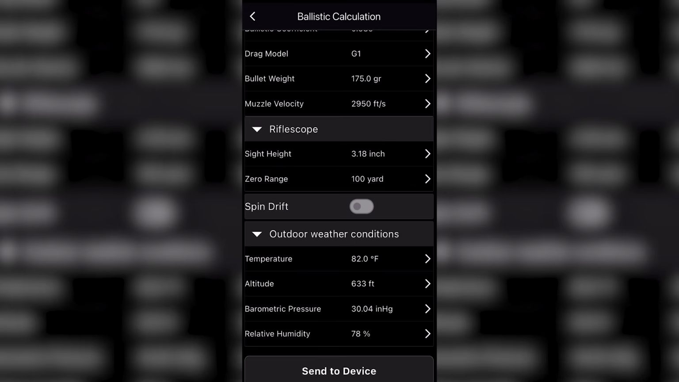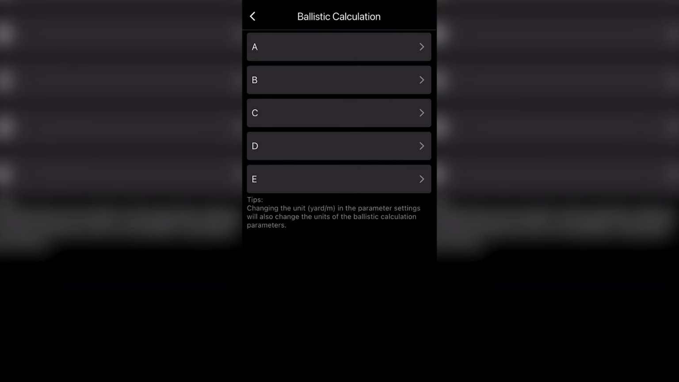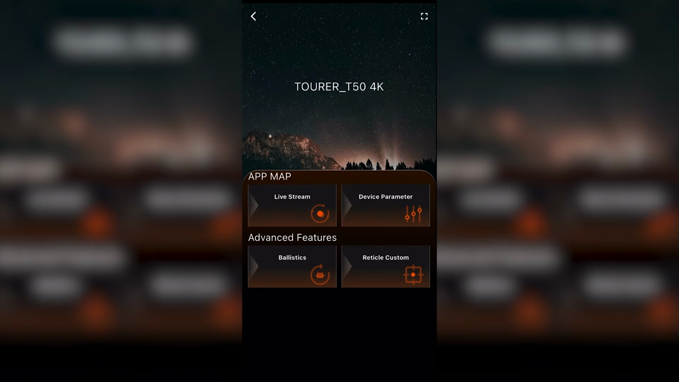Now I click send to device, said it was a success. And so now we can just go back to the home page and it's updated. So it's going to stay saved in my optic as I go and shoot. So I don't have to have the app open as I'm shooting. That is all saved in the ballistic profile, in the zeroing profile A. So I have my gun zeroed for A, I have all the ballistic data, now I'm ready to go out and shoot. It'll give me ballistic calculations based off of what my laser rangefinder is picking up.